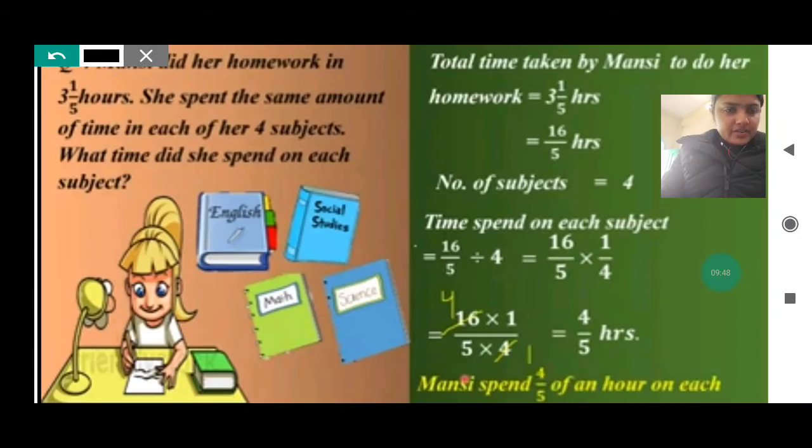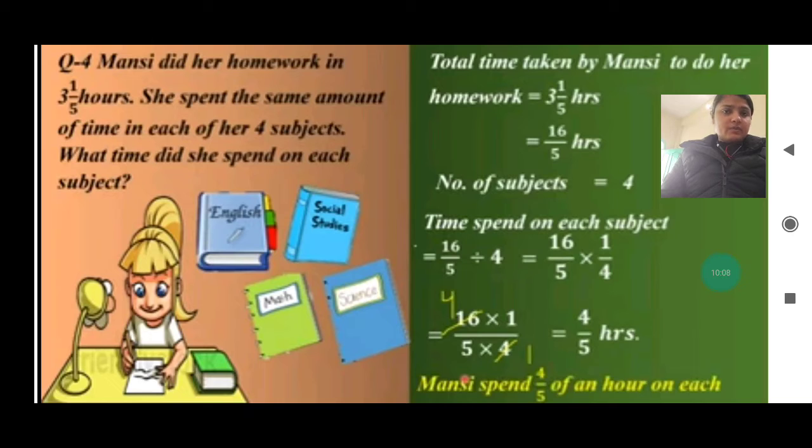One more question, my dear. See, here the question is, Mansi did her homework in 3 whole 1 by 5 hours. She spent the same amount of time in each of her 4 subjects. What time did she spend on each?